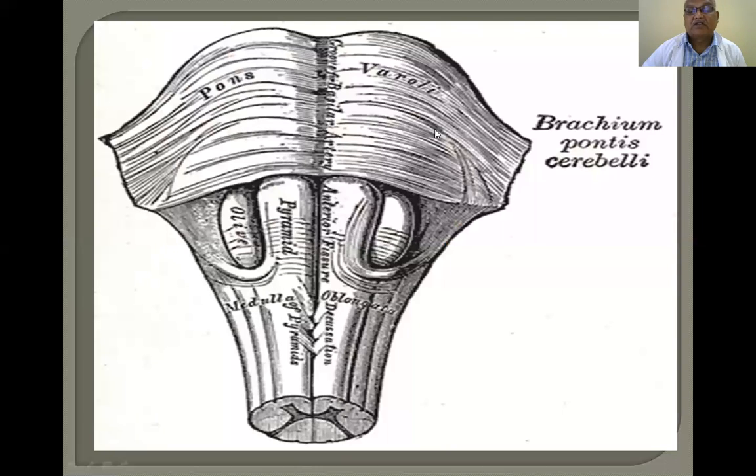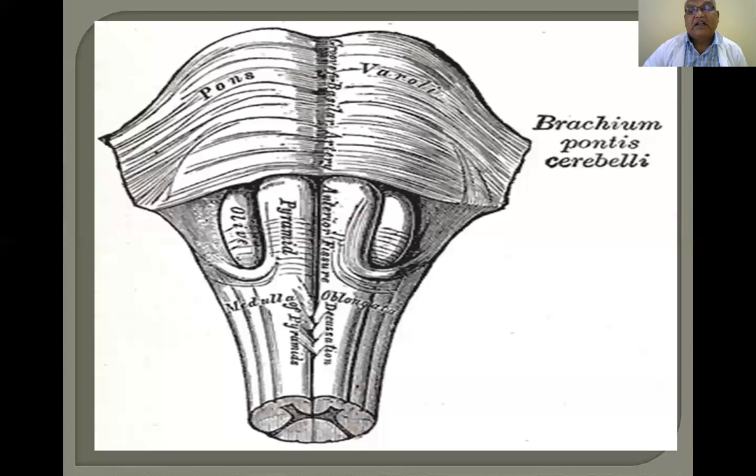Now, this is the pons, the ventral surface of the pons. This is the pyramid. This is the olive. This is the inferior cerebellar peduncle. The pons is convex from side to side and also from above downwards. So in both directions, it is convex.